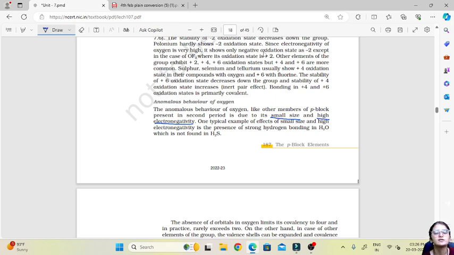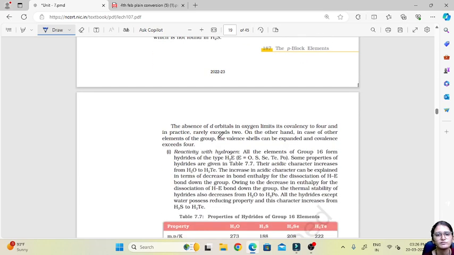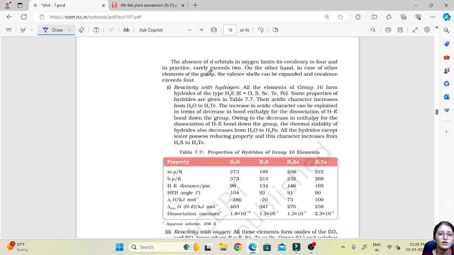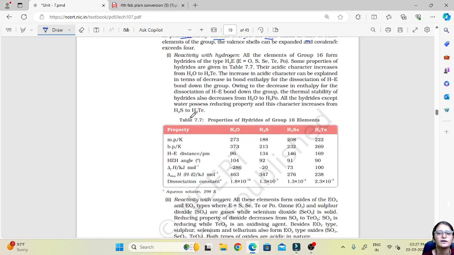So hydrogen bonding is strong in the water molecule in which oxygen is present, but not in H2S where sulfur is present. Also, one more reason is absence of d orbitals in oxygen, which limits its covalency to 4, and it rarely exceeds 2. On the other hand, in case of other elements, the valence shells can be expanded and covalency exceeds 4.